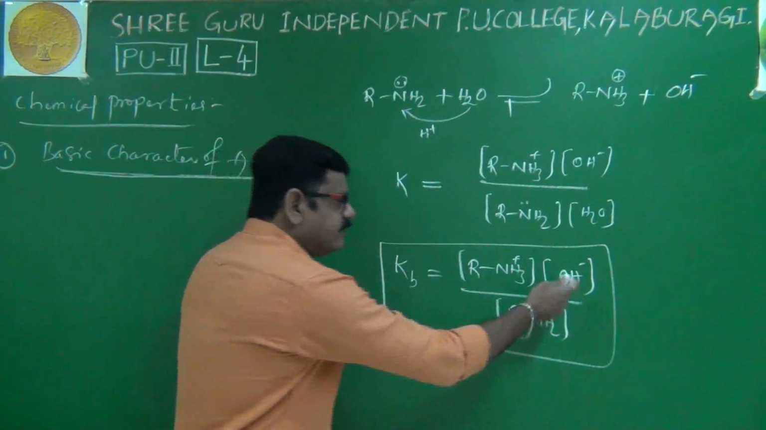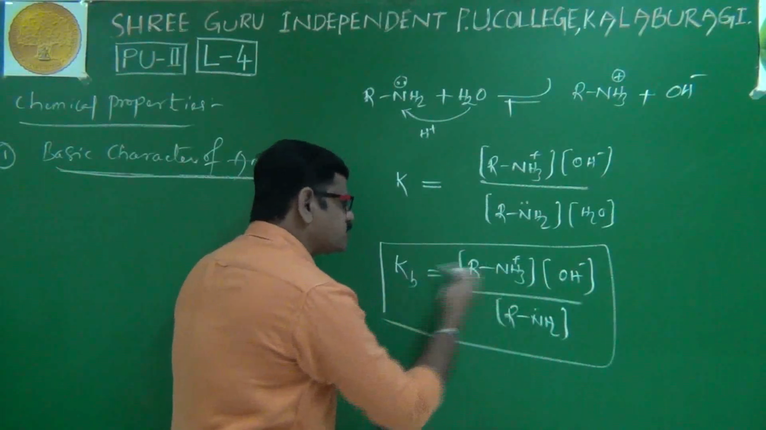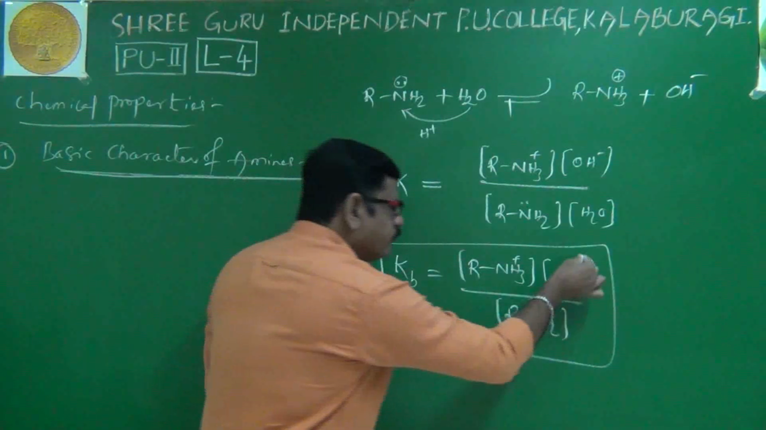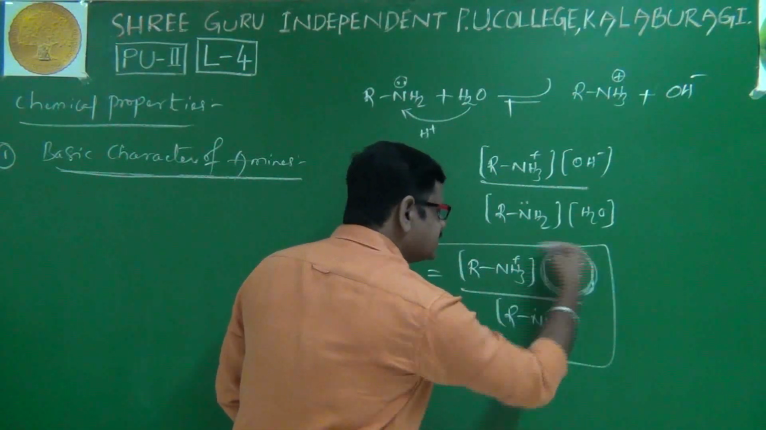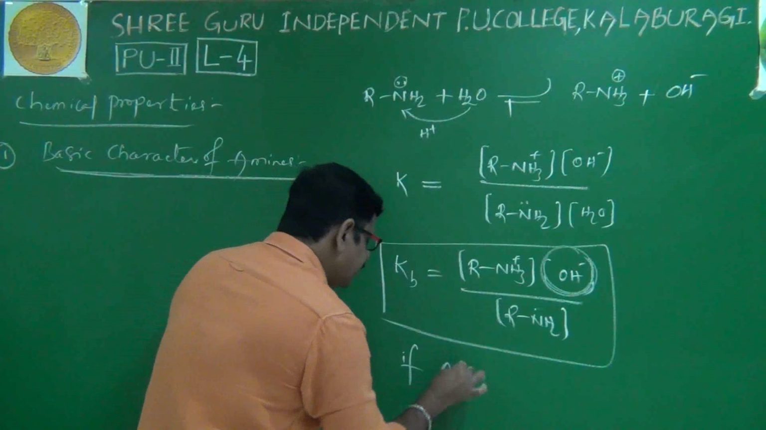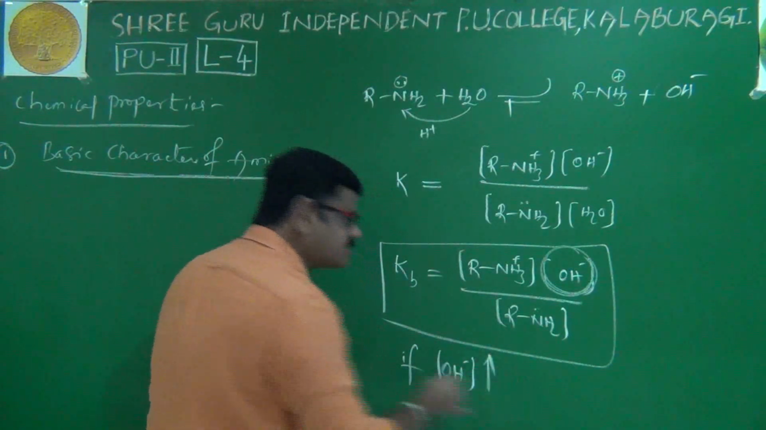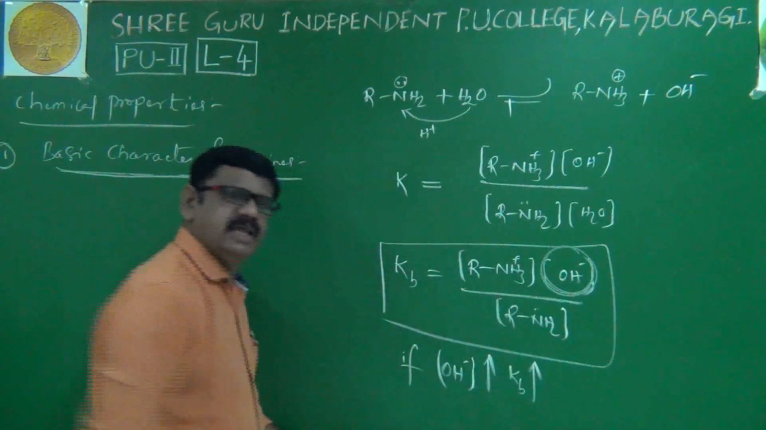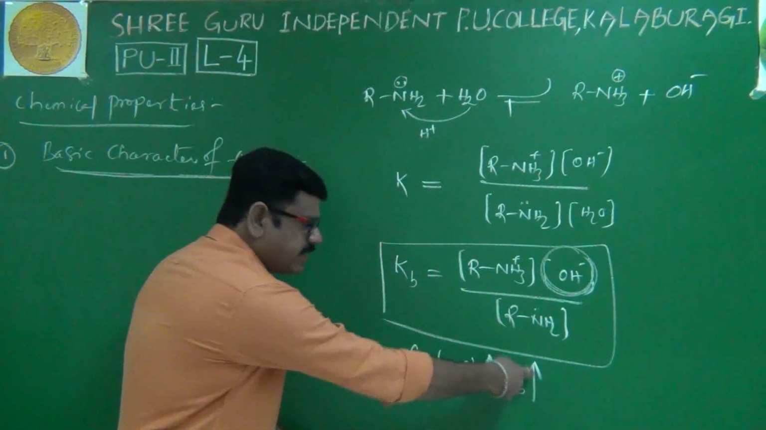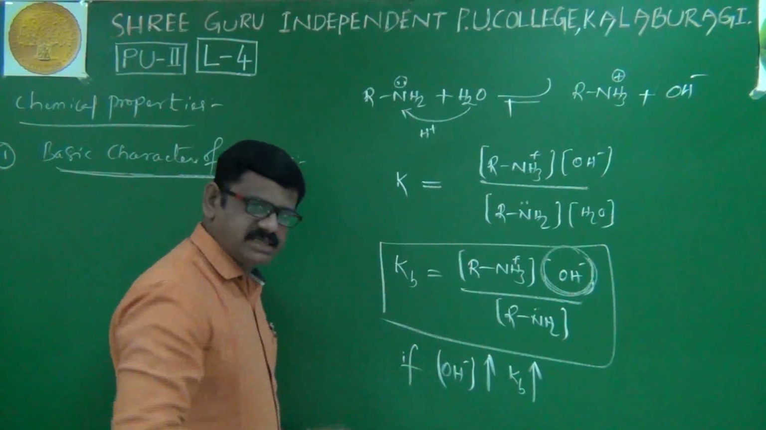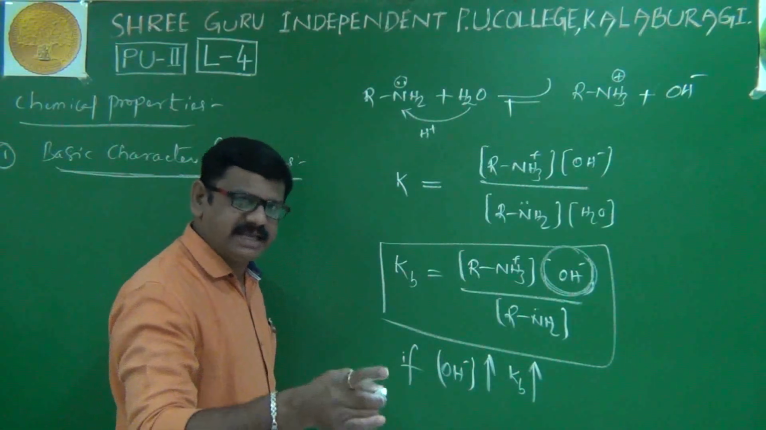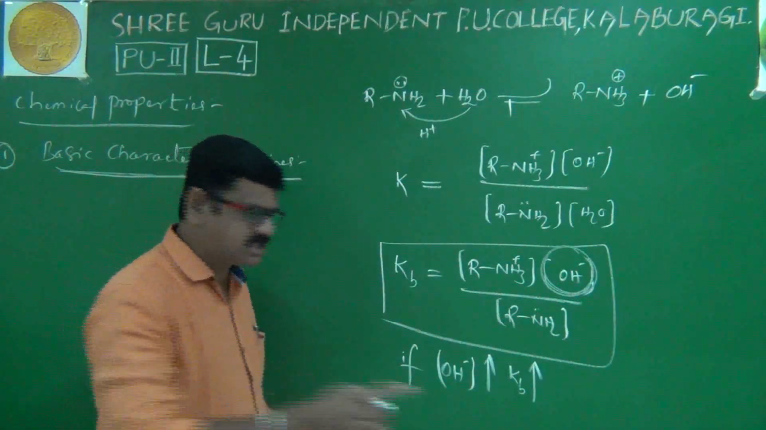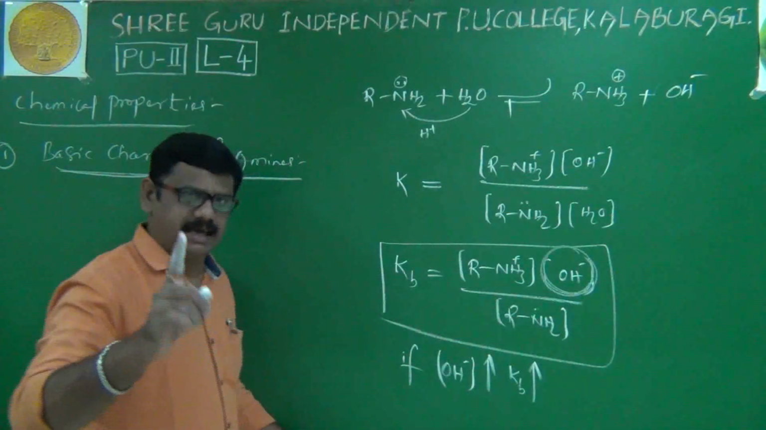Very simple: Kb and OH minus are directly proportional to each other. If the OH minus concentration increases, obviously the Kb value also increases. If OH minus concentration increases, basic nature increases. If basic nature increases, the Kb value increases. For strong bases, the Kb value will be higher.